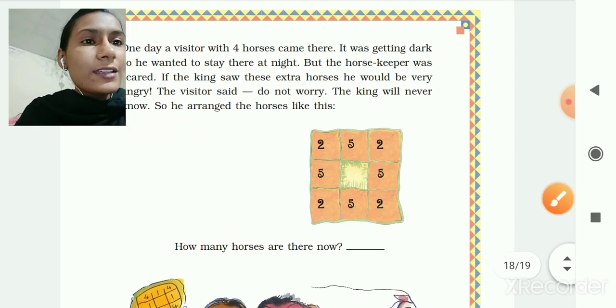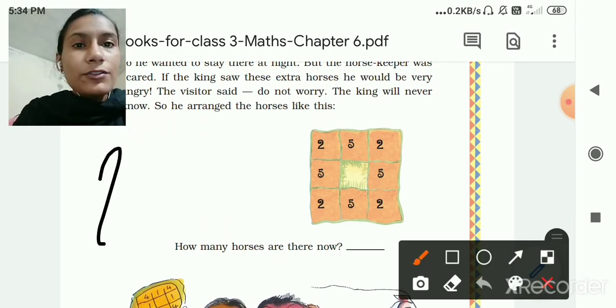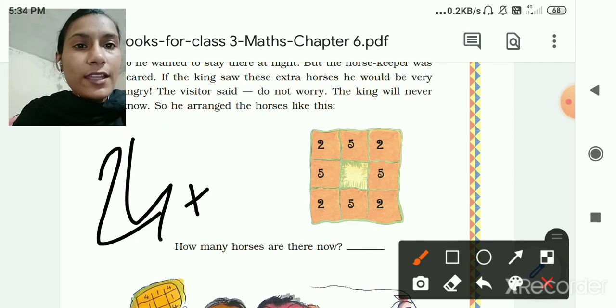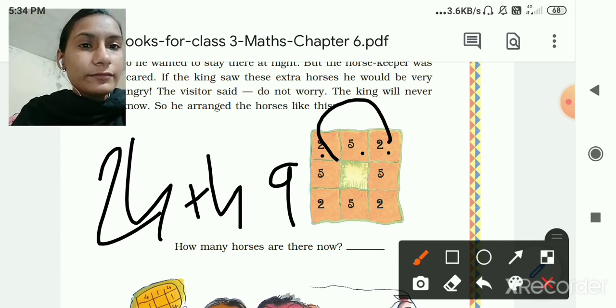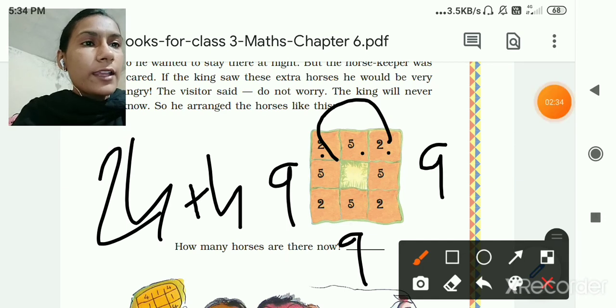You can see here. First 24 horses were there, then 4 extra. 2 plus 5 plus 2 is equal to 2 plus 2, 4 plus 5, 9. Then here also 9, and here also 9.